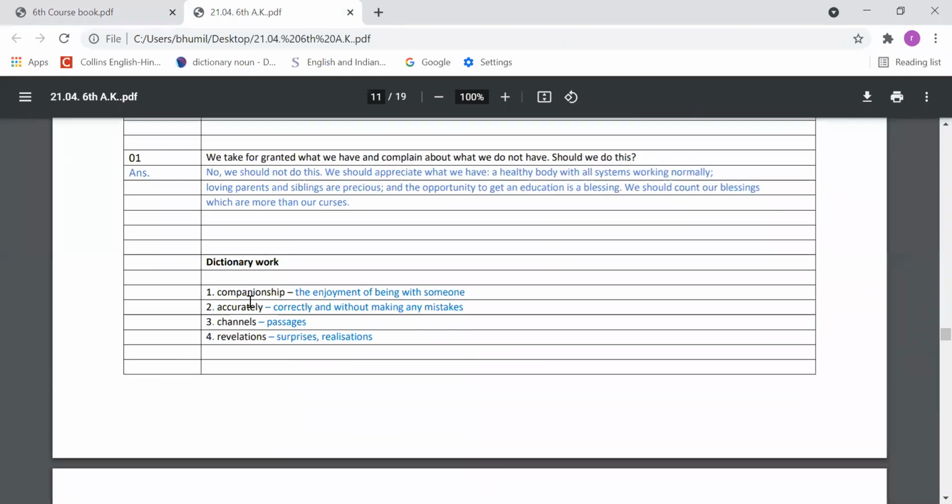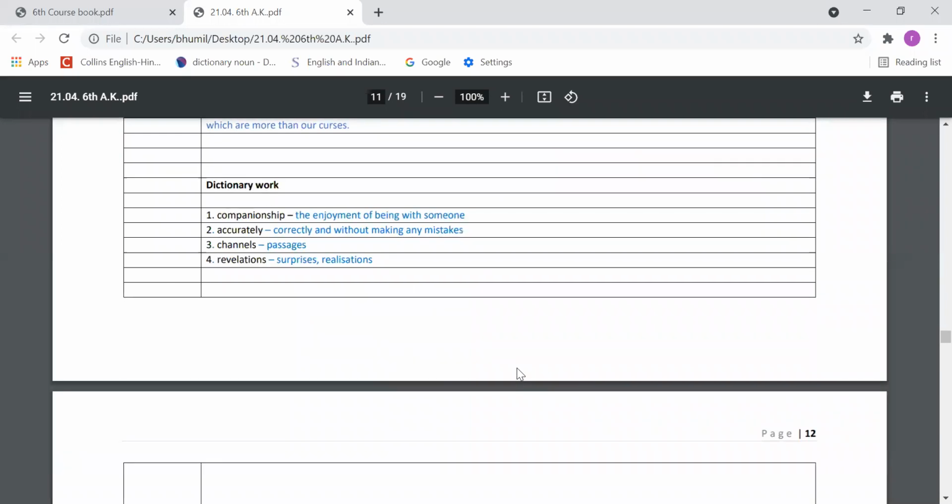Dictionary work. Companionship means the enjoyment of being with someone, यानी कि किसी की हम बोल सकते हैं भाईचारा, that's companionship, means enjoyment of being with someone. Accurately means correctly, and without making any mistake, यानी कि बिना किसी गलती के. Channels, passages means like ways, revelations, surprises, realizations, or we can say a fact that is disclosed surprisingly or secretly, right? So this you have to do.